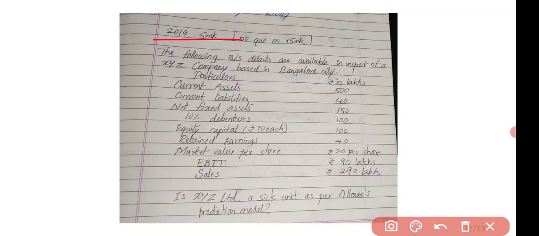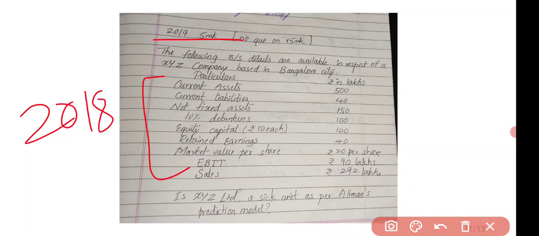See this question. The following balance sheet details are available in respect of an XYZ company based in Bangalore city. Particulars, rupees in lakhs. I'll tell you before reading out, this question is a copy paste of 2018. Whatever we just saw now is the copy paste of the 2018 question, which is 2019. They have not changed a single word except these values. The values are different, everything else is the same.